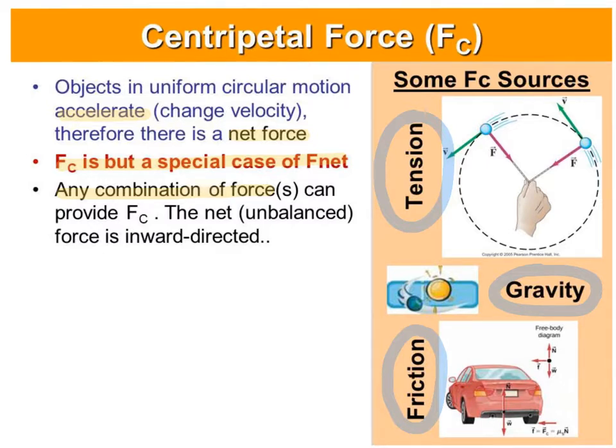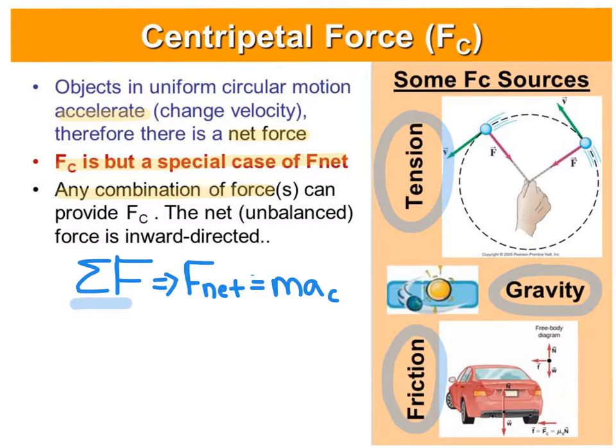Let's look at how this actually works out. Remembering that the unbalanced force, the sum of all the forces, causes there to be a net force, which causes acceleration. We'll then look at the one idea that this net force we can specially call Fc, which will cause there to be our special centripetal acceleration.